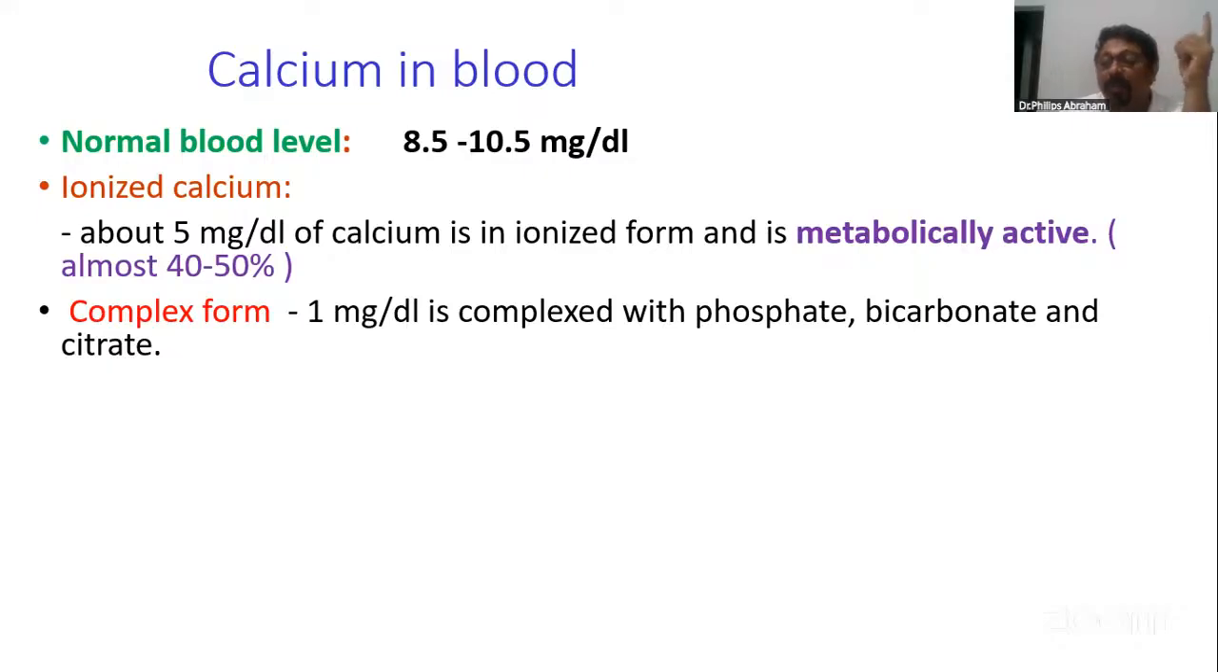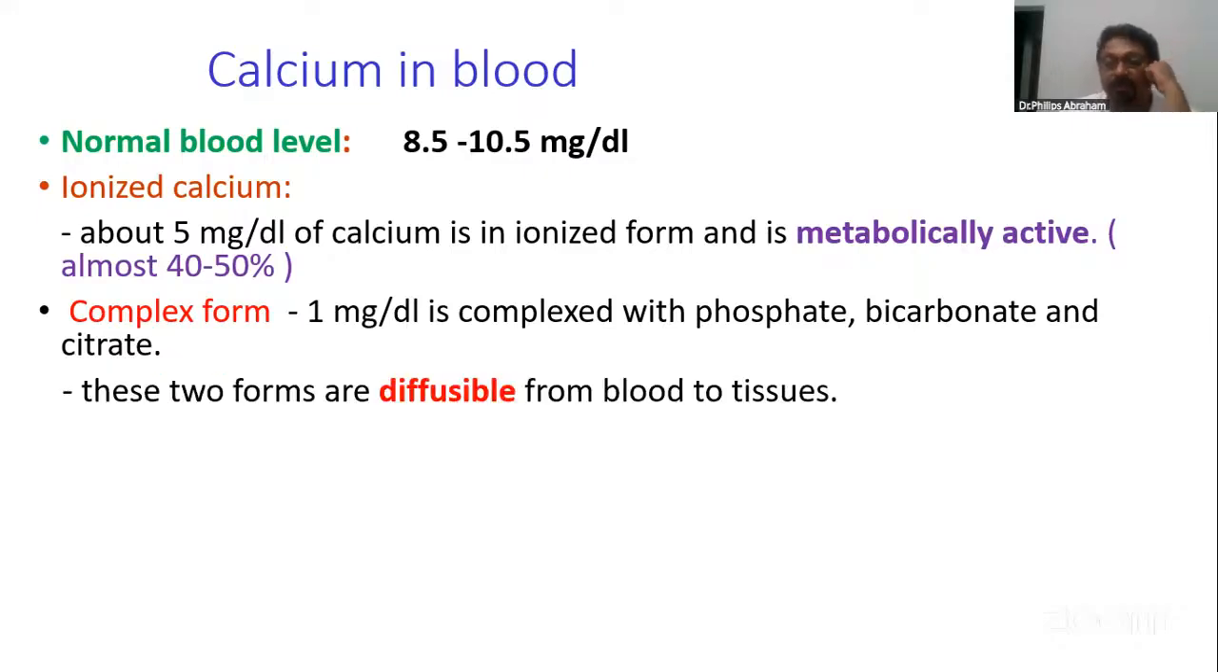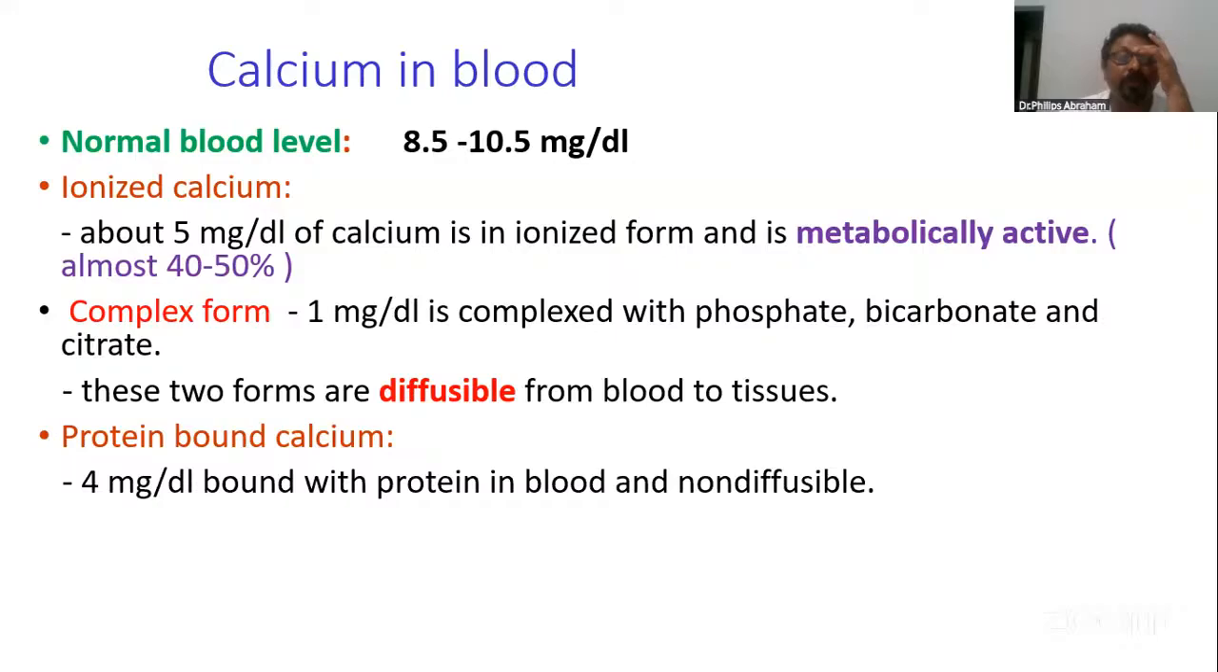Another around 4 milligram is bound to protein. These two are diffusible; some cells can diffuse out. And the last one is protein-bound calcium. It cannot leave the blood; it is a non-diffusible form. So this should be written: calcium in the blood, and the normal level of blood calcium. These three points will carry specific marks for me. Please note that.